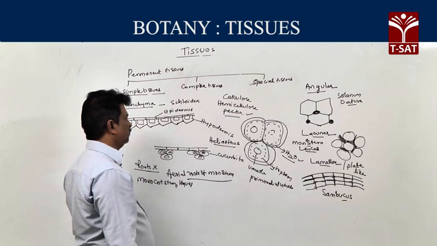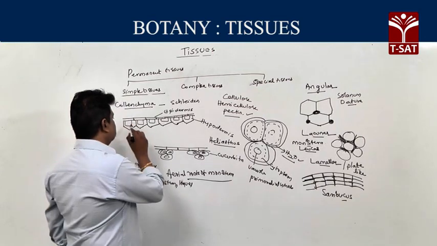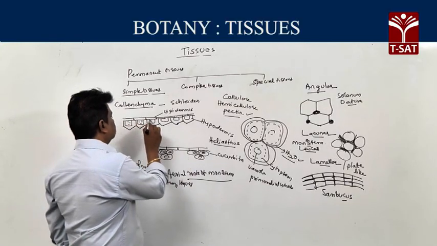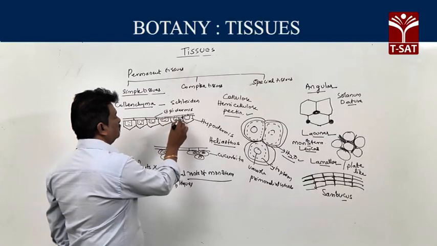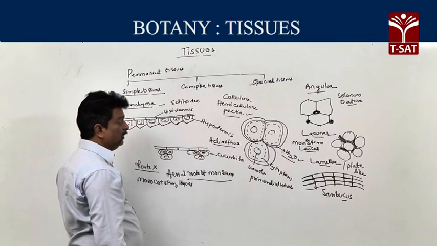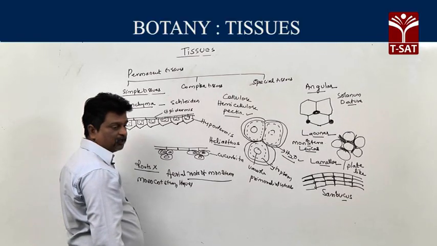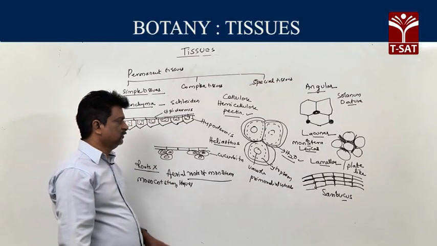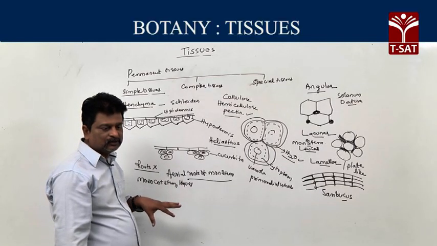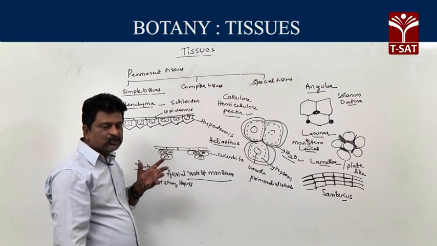Then functions of collenchyma. This is living tissue, so cells of collenchyma contain chloroplast. They help in assimilation, in photosynthesis. Then second, it provides mechanical support. How it provides mechanical support: collenchyma is generally present at corners of thin stems.